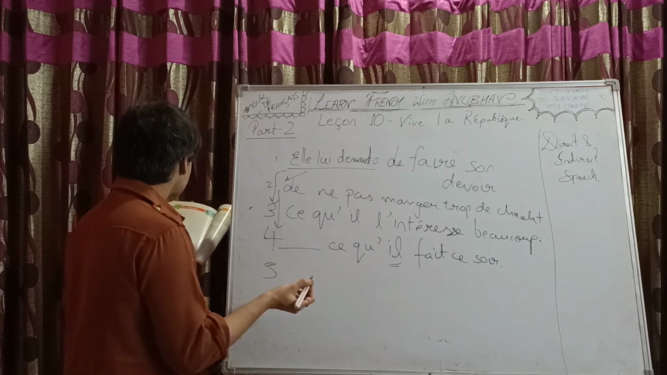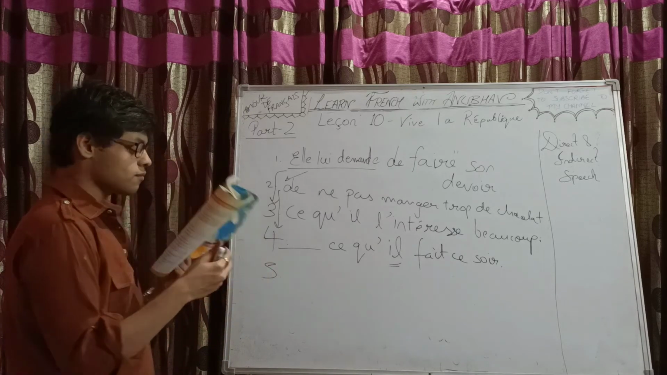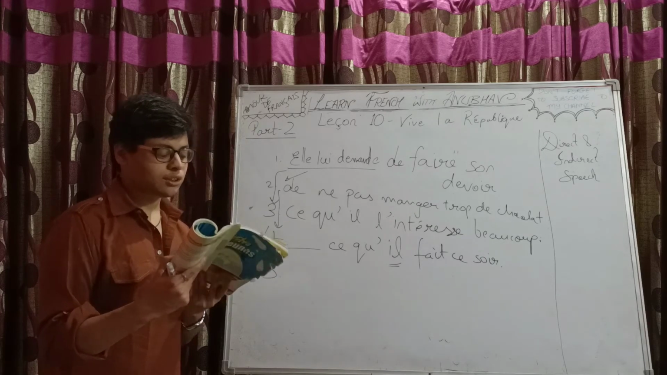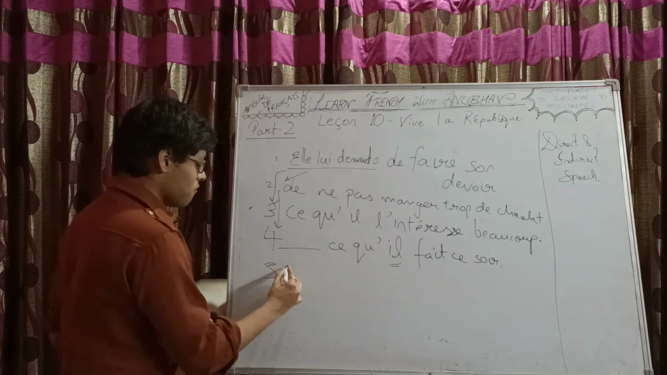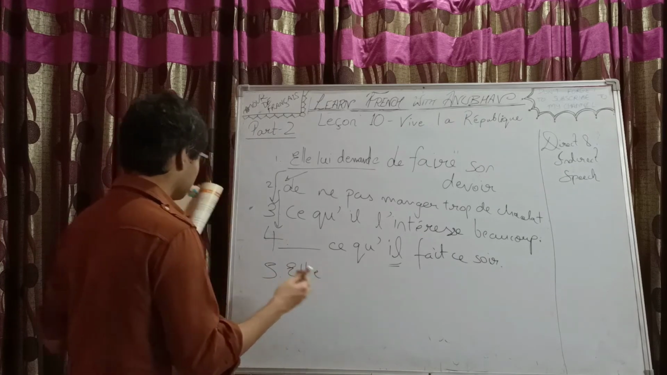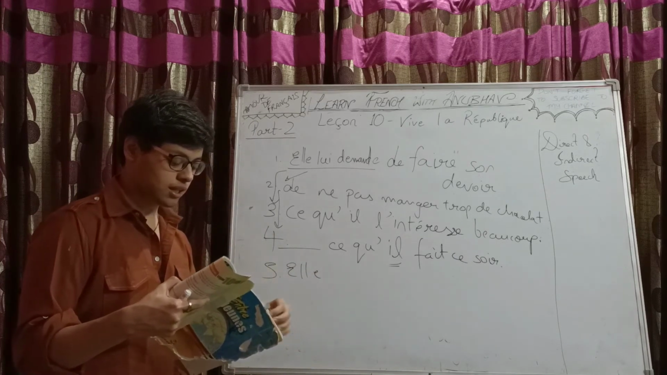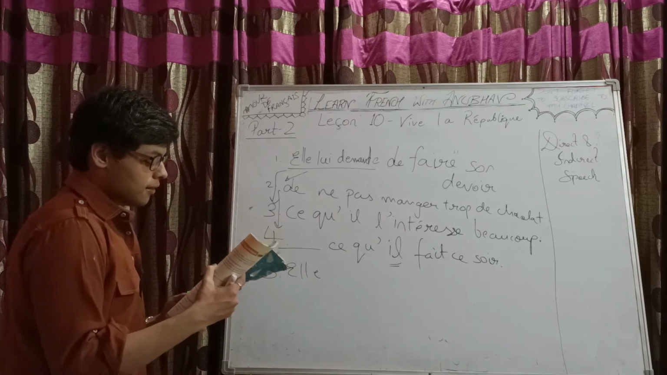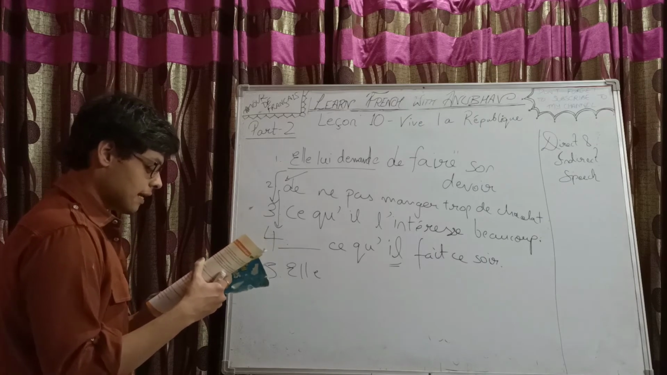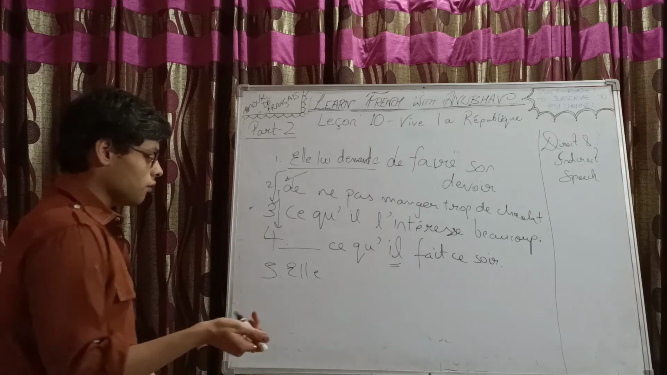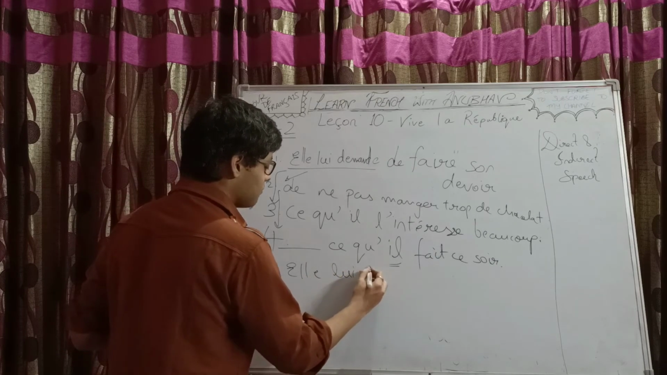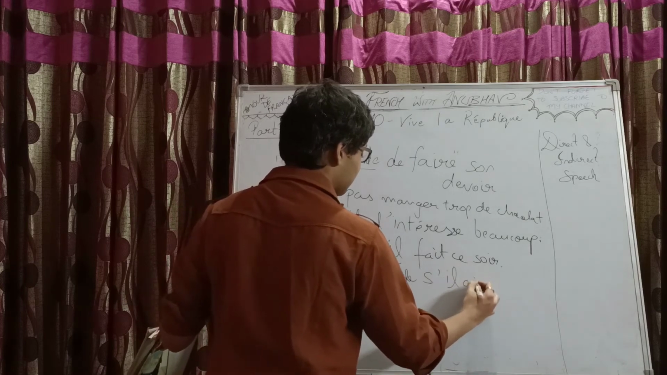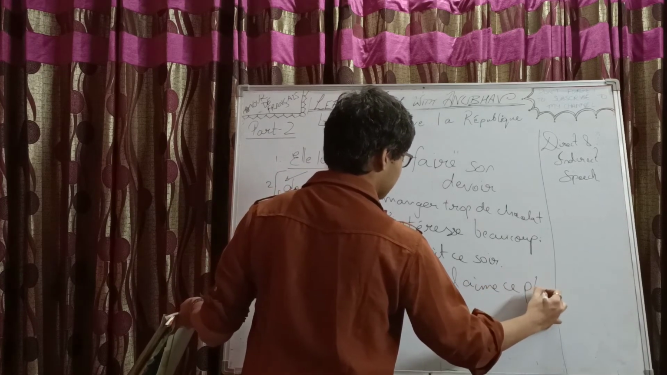Number 5. We have "aimes-tu ce plat?" Simple inversion, right? So it would be what? Wait, let me just check one thing. Elle lui demande s'il aime ce plat. Okay. Elle lui demande s'il aime ce plat.